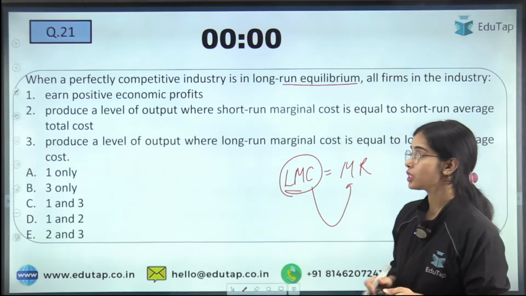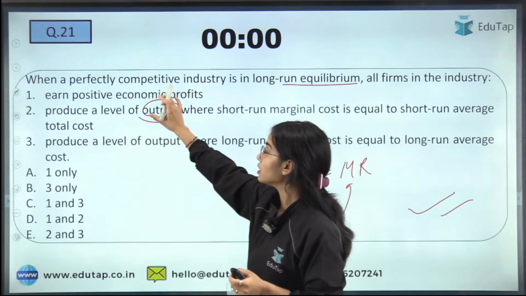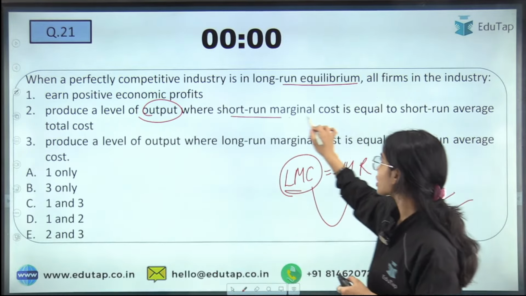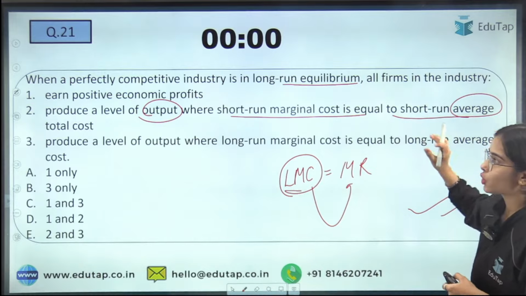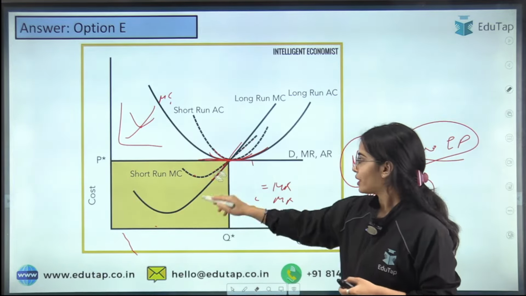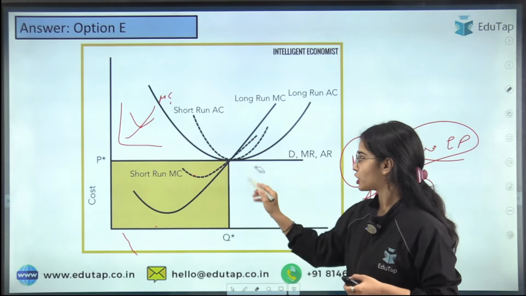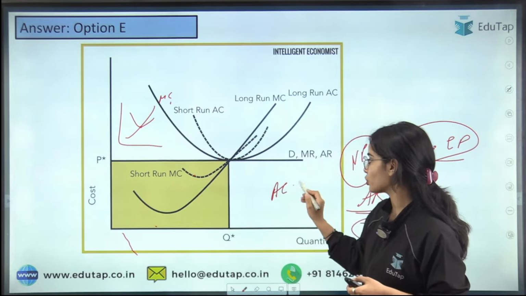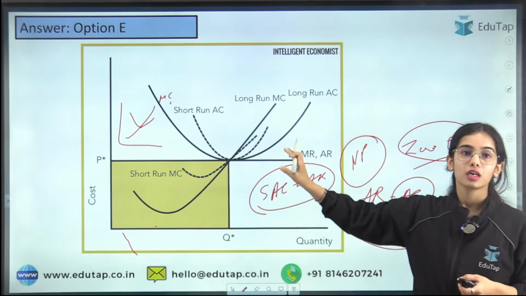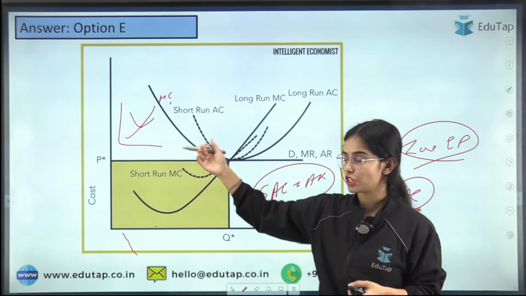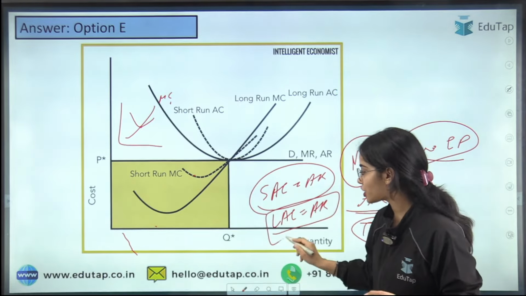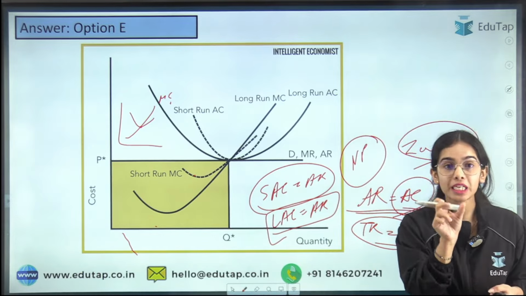Okay. So here, in the long run equilibrium, there is a production of a level of output where short run marginal cost is equal to short run average total cost. See, in perfect competition, the short run average cost is equal to average revenue. And when the long run equilibrium is achieved and the long run average cost is equal to average revenue, the normal profits are being achieved and the production is happening at the minimum point.